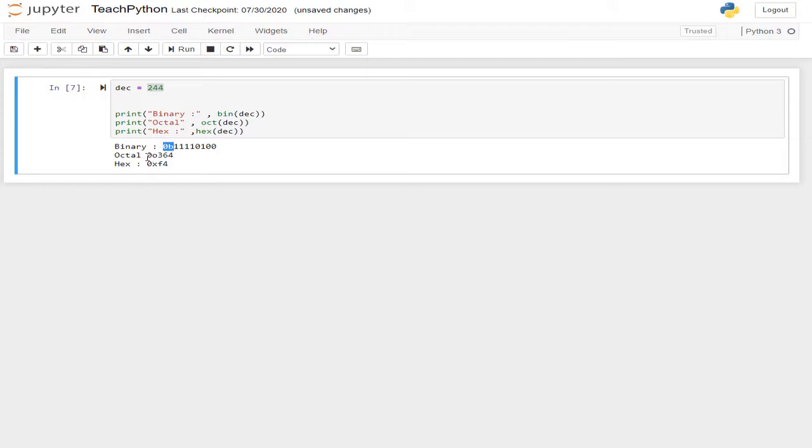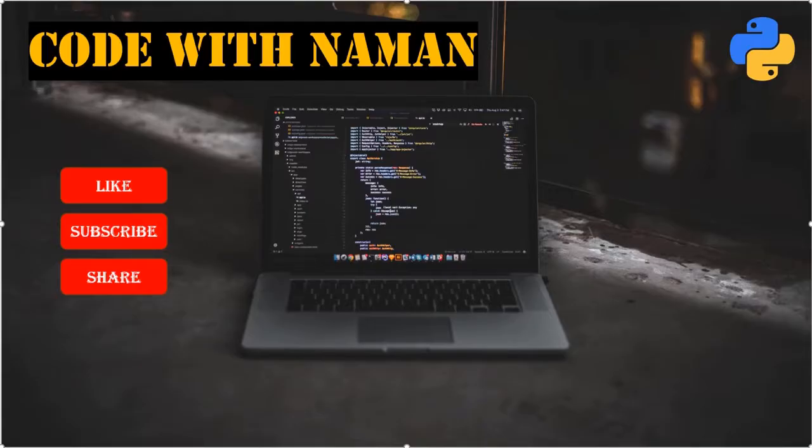Next is our octal number; you can see this sign, which represents that this is an octal number. Then for hex, 0x represents that this is a hexadecimal number. So this is how we simply convert our decimal number to other number systems. This concludes the binary, octal and hexadecimal systems and how we can convert from the decimal system to other number systems.